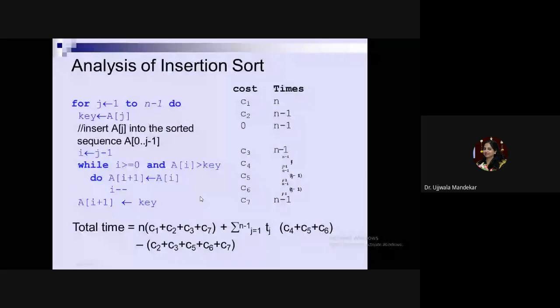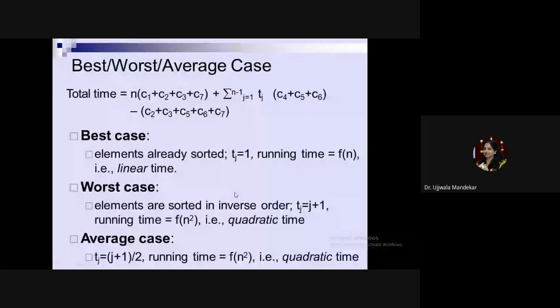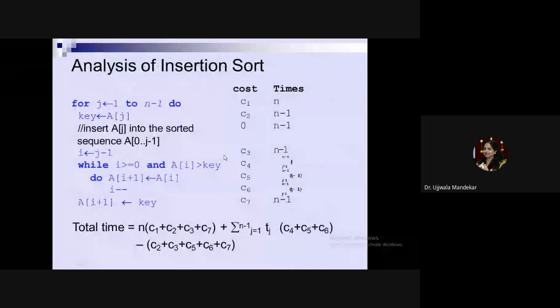Okay, and if the inner loop is not executed, then the execution time of tj will be equal to 1, and if the execution time is 1, it means the whole thing is 1. Here the whole thing is 1 1 1 1, that is c2 into 1, c4 into 1, c5 into 1, c6 into 1. If this is 1, then what will be the overall complexity of the algorithm? The overall complexity of the algorithm will be in the range of n only.